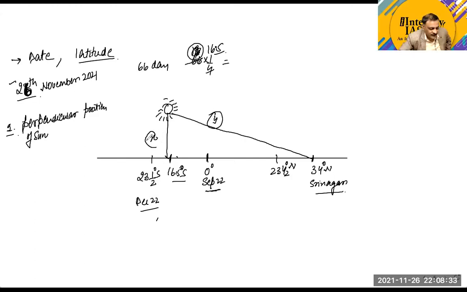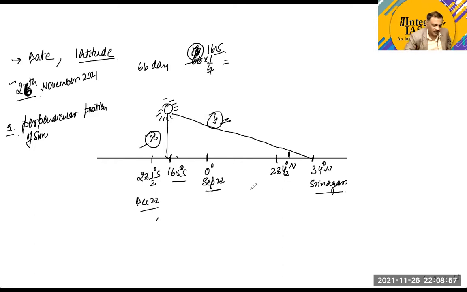So x and y: y has more distance in comparison to x. Therefore the insolation that reaches Srinagar will be less, because it is traveling more distance and the sun rays are oblique. But the question is how much it is oblique. What is the degree of obliquity? Now you can calculate it.